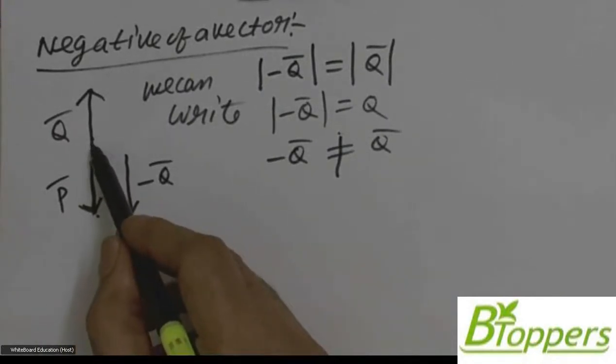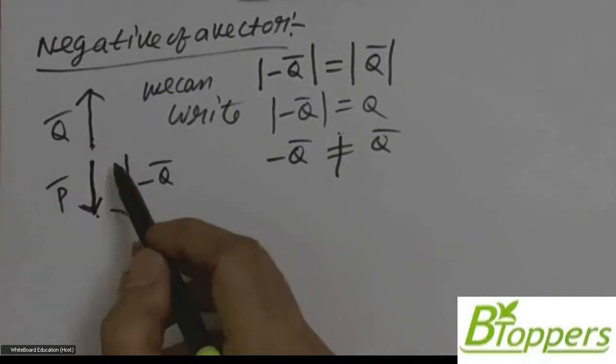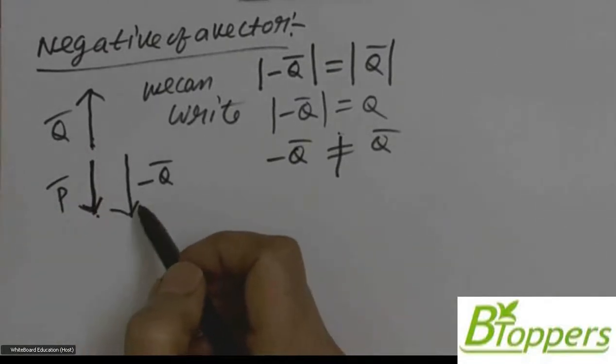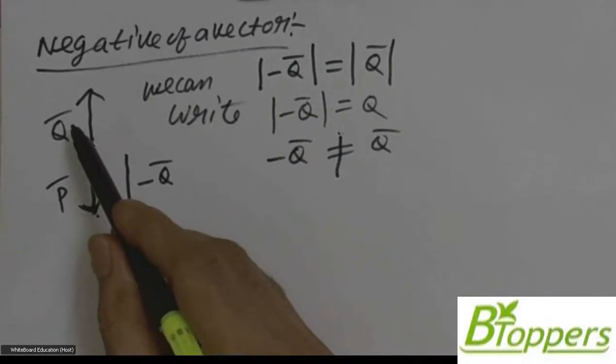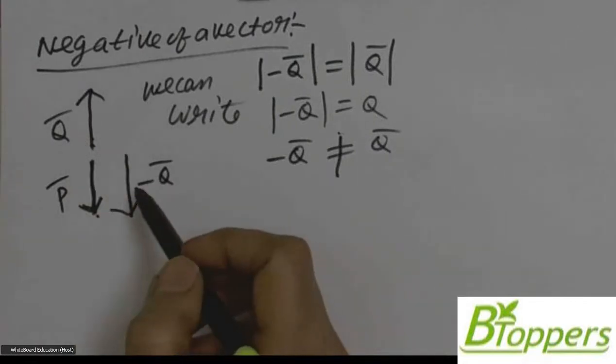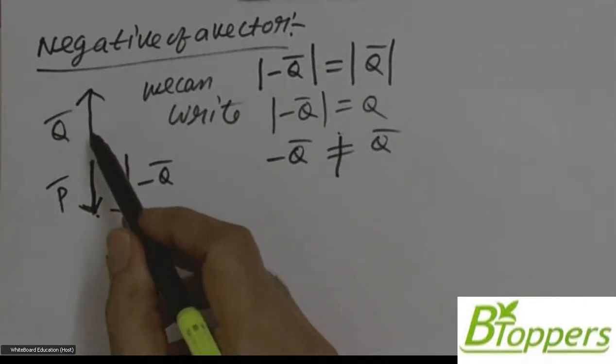From the definition of negative vector, if q bar is one vector, minus q bar is defined as another vector which has same magnitude as the vector q bar but acts in the opposite direction to q bar. That means direction of minus q bar is opposite to q bar.